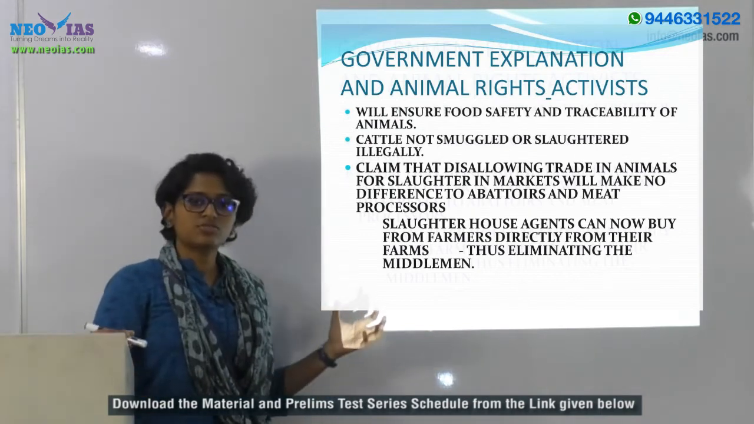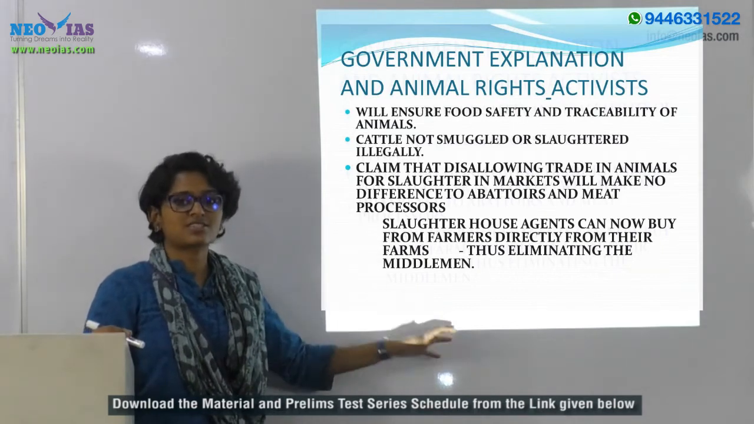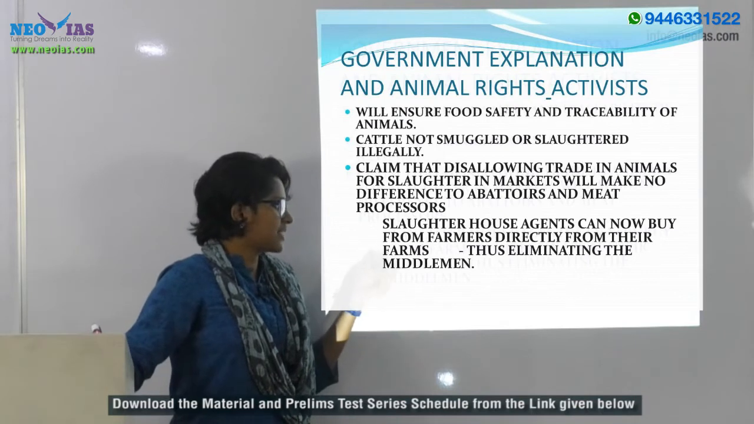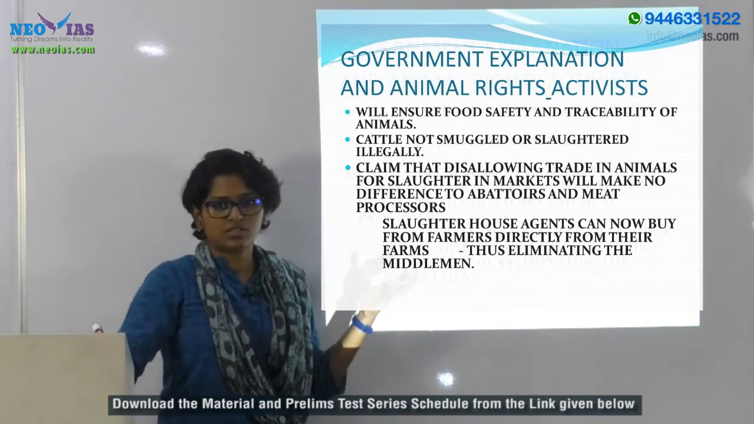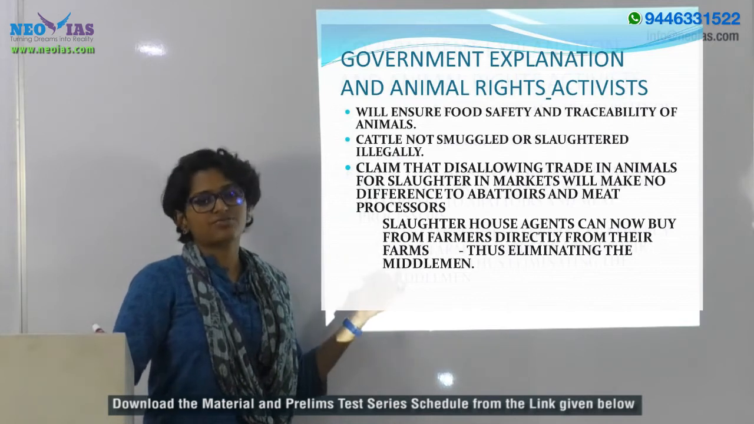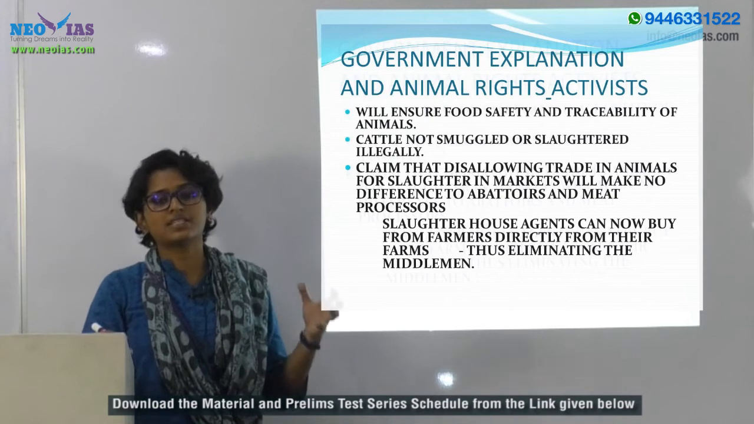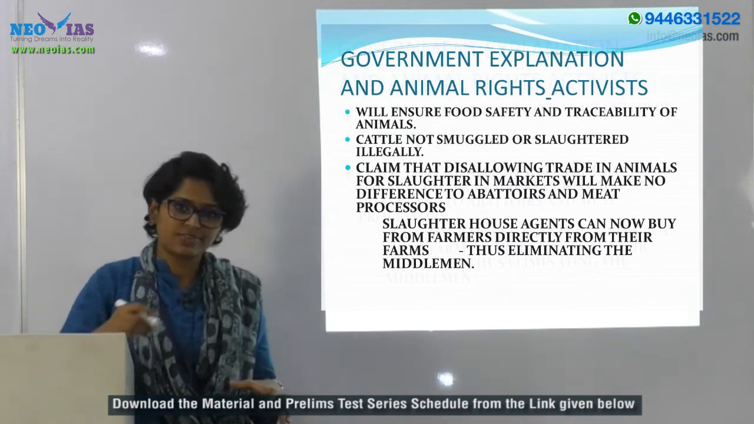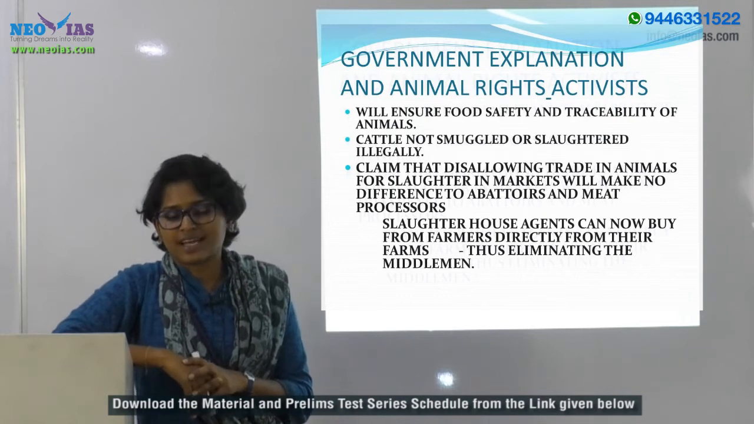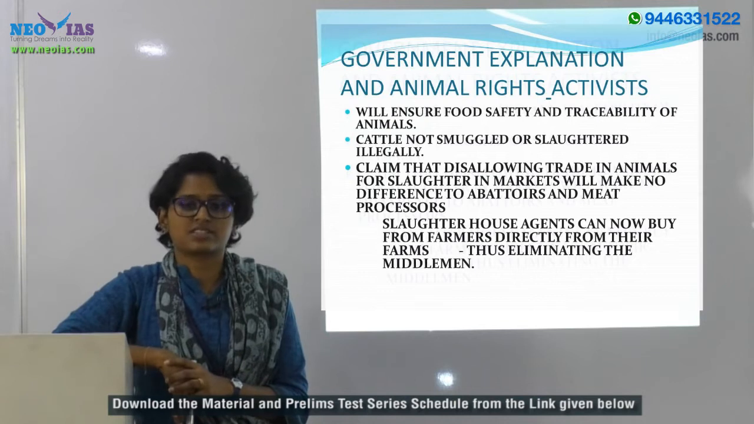But there is also one more view, or you must also understand the other side. When these people are of the stand that there will not be any effect on this cattle trade for slaughtering, as they can get it directly from these farmers, they are just ignoring the fact that in India, cattle trade is not like that which takes place in the western countries.